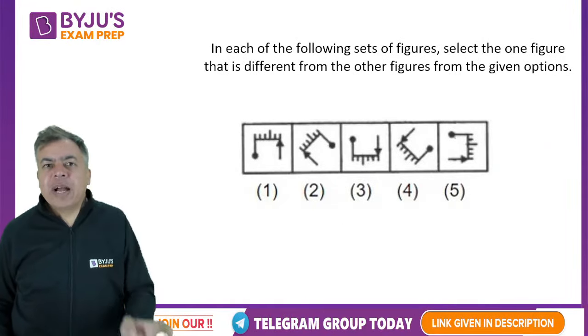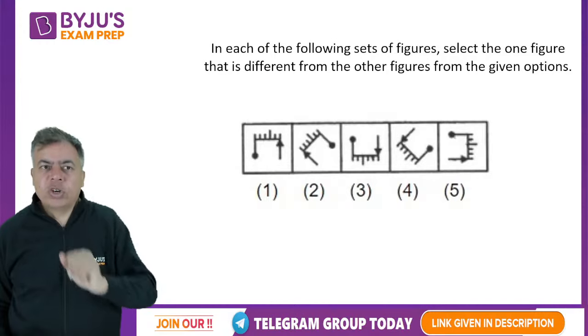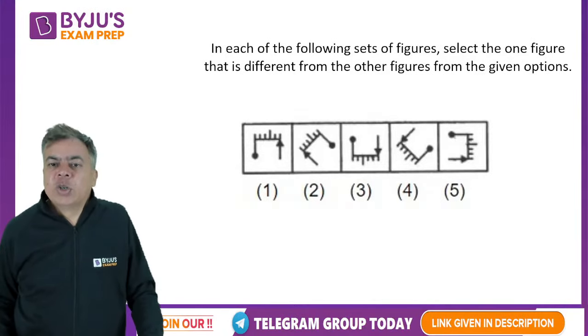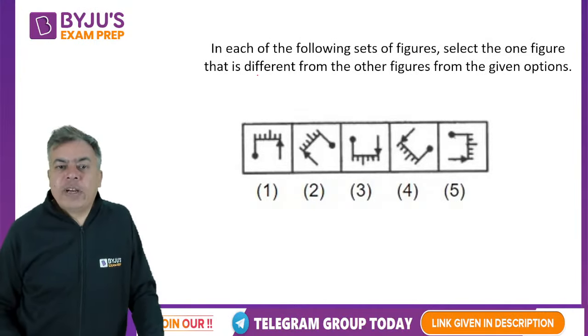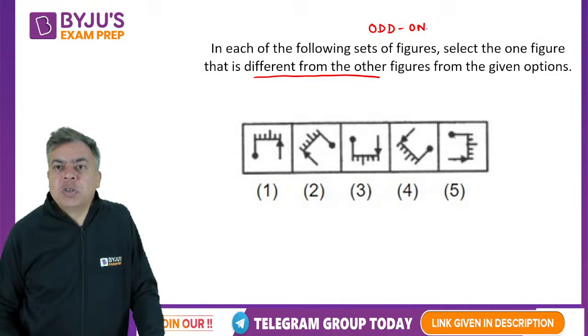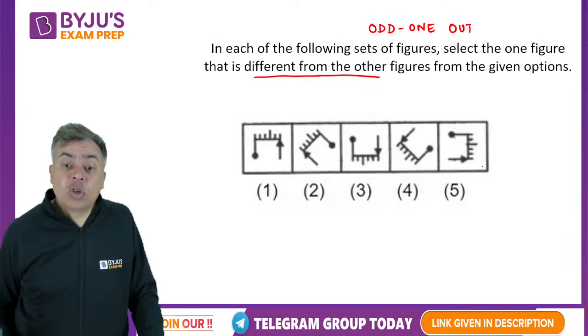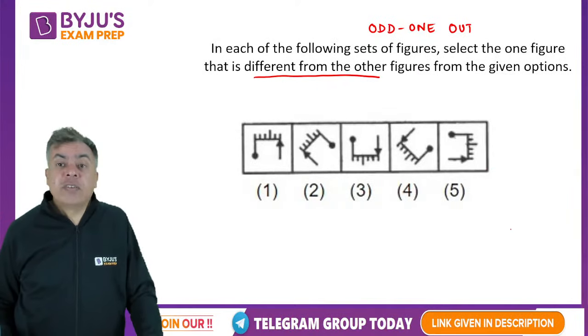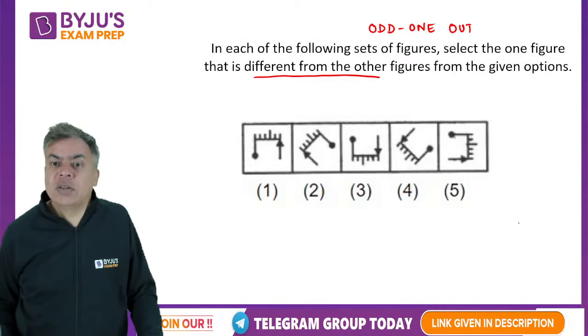Okay, we'll come back to one more question on dice, but first you tell me here, this is a question of different from others, so odd one out. So somebody was talking about which out of the 7 figures is different, here out of the 5 figures which is the different one.